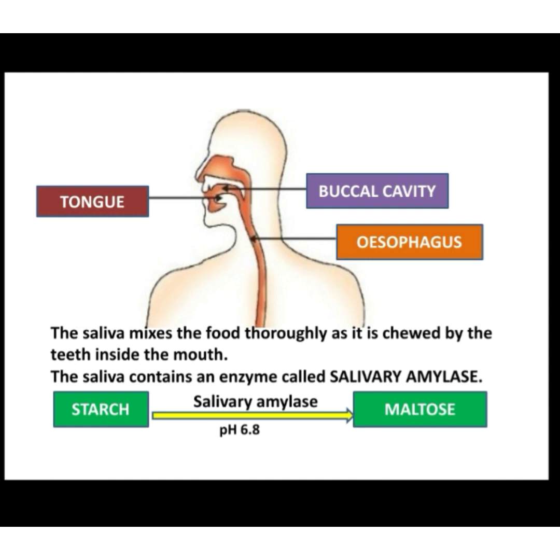Therefore starch is considered a polysaccharide and it is a complex food particle. Therefore in the mouth, by the action of salivary amylase, first of all the digestion of starch will occur at pH 6.8 and the starch will be converted into a disaccharide called maltose. I hope till here it's clear to you.